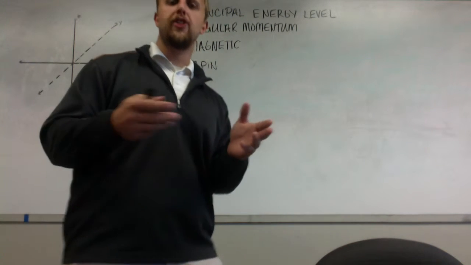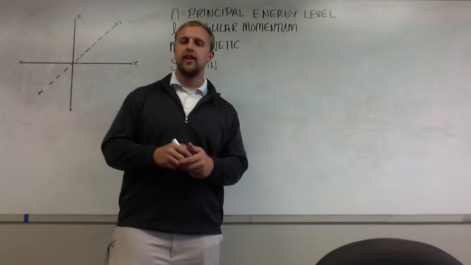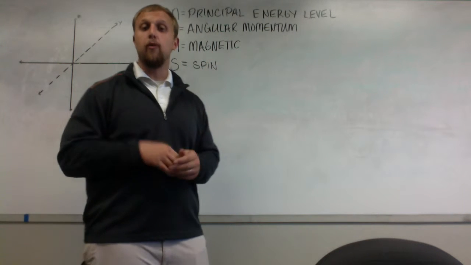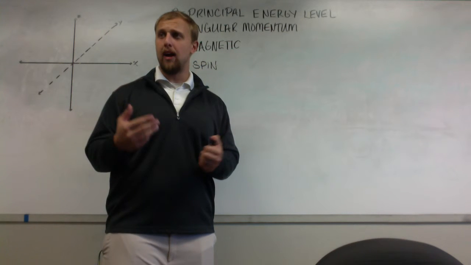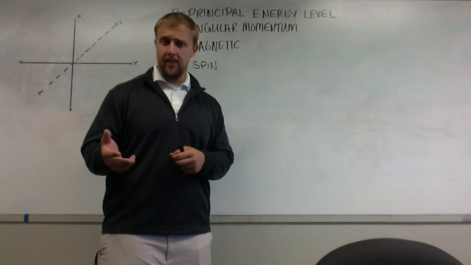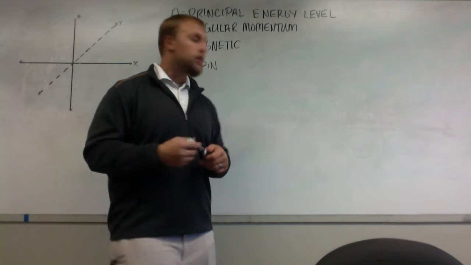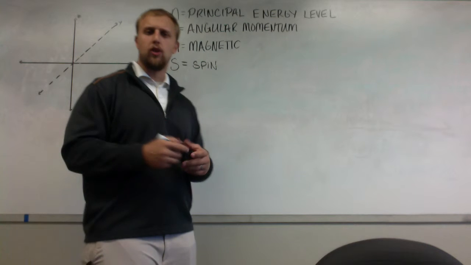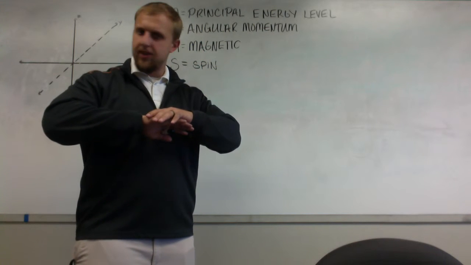So let's start with an electron in the ground state of, let's say, hydrogen and helium. Hydrogen and helium have 1 and 2 protons respectively, which means in a neutral atom in its ground state, its unexcited state, it has 1 and 2 electrons. Well, what's the ground state of the atom?